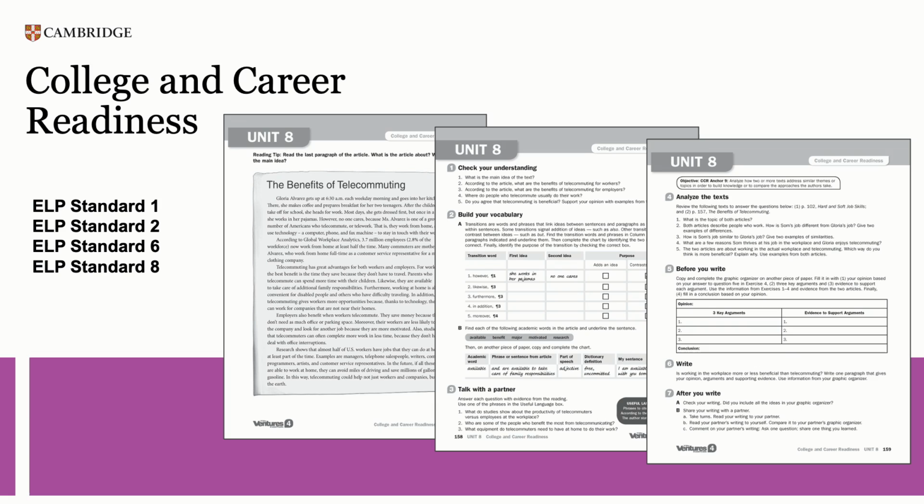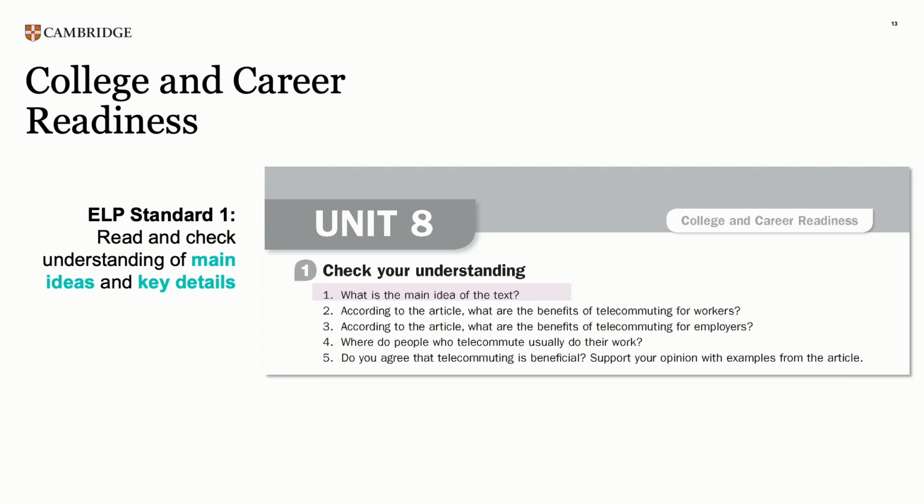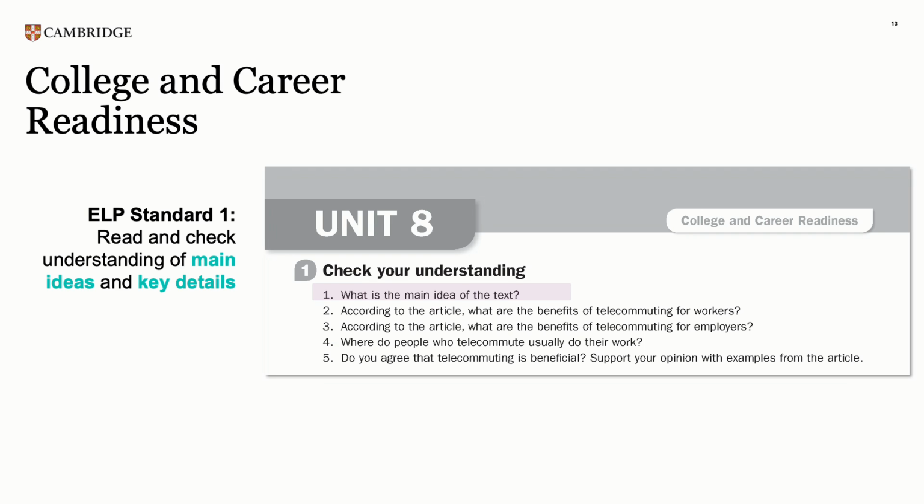The College and Career Readiness section brings additional academic rigor to Ventures and reinforces the ELP standards for reading. In Exercise 1, Check Your Understanding, students read and answer a series of questions of increasing complexity. First, students read and check their understanding of the main ideas and the key details as required by ELP Standard 1. Then they are asked to read and summarize, which is a requirement of ELP Standard 2.